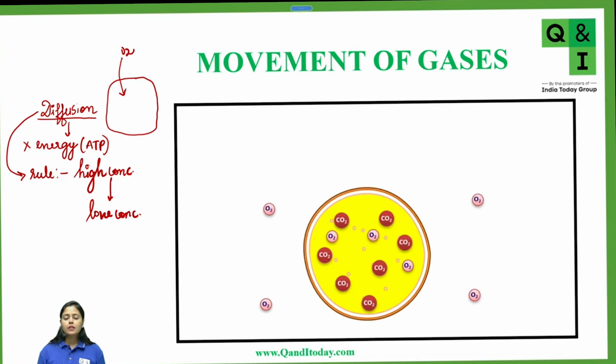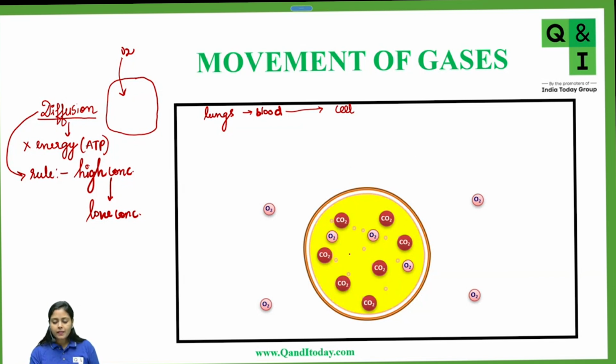You have oxygen and carbon dioxide present in various concentrations inside and outside the cell. Now let me ask you one very common sense question. Think of it. You are taking in oxygen. That oxygen goes into your lungs. From the lungs, the oxygen goes into your blood, and the blood delivers this oxygen to the cells. So now tell me, would the concentration of oxygen be more outside the cell or inside the cell?